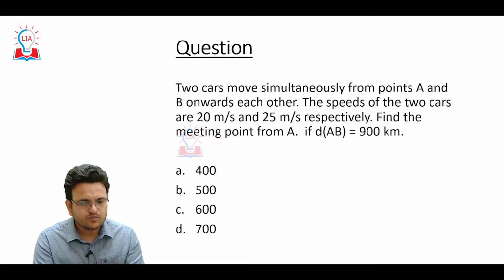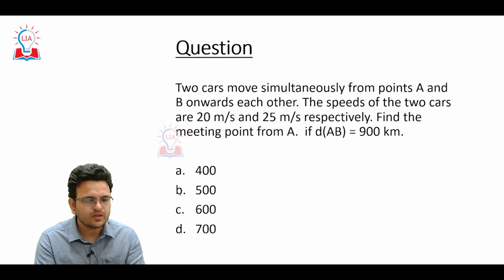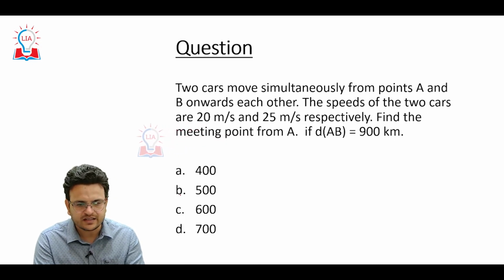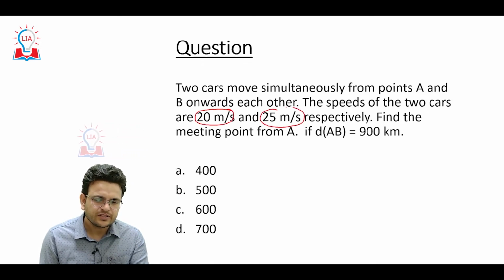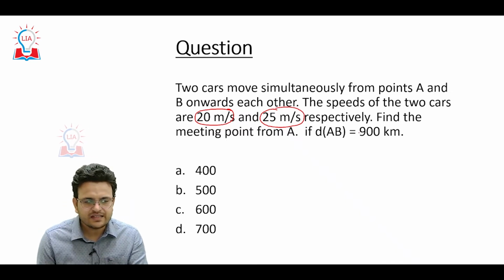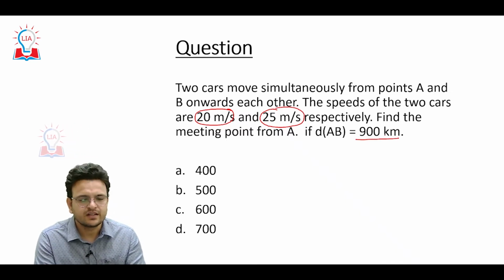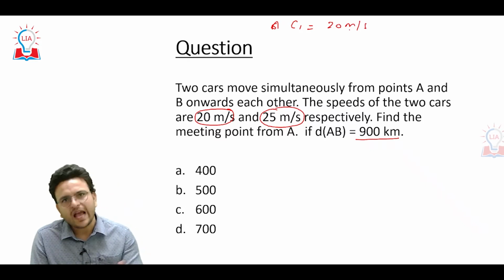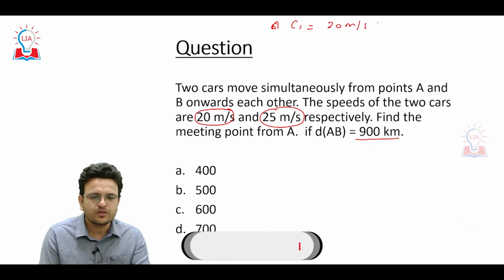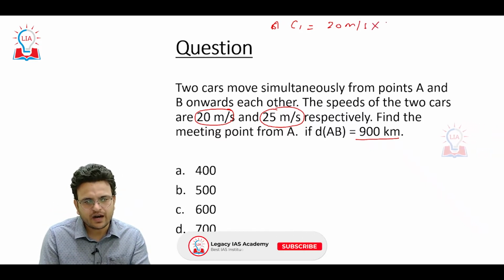Two cars move simultaneously from points A and B toward each other. The speeds of the two cars are 20 meters per second and 25 meters per second, and the distance is 900 kilometers. The first car's speed is 20 meters per second. We have to convert it into kilometers per hour, so we multiply by 18 upon 5.